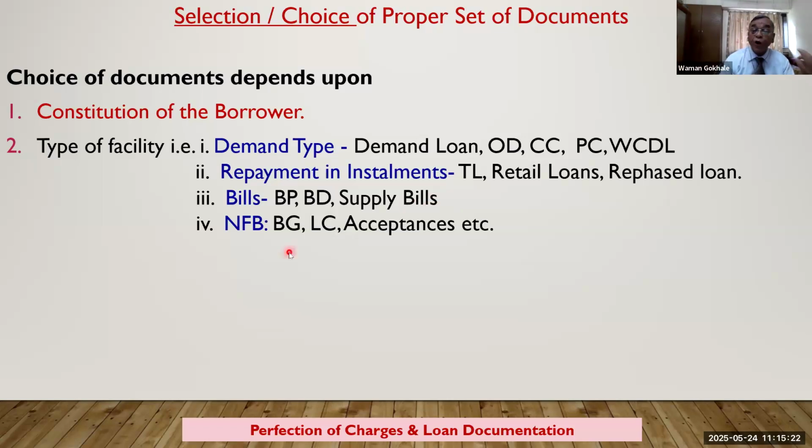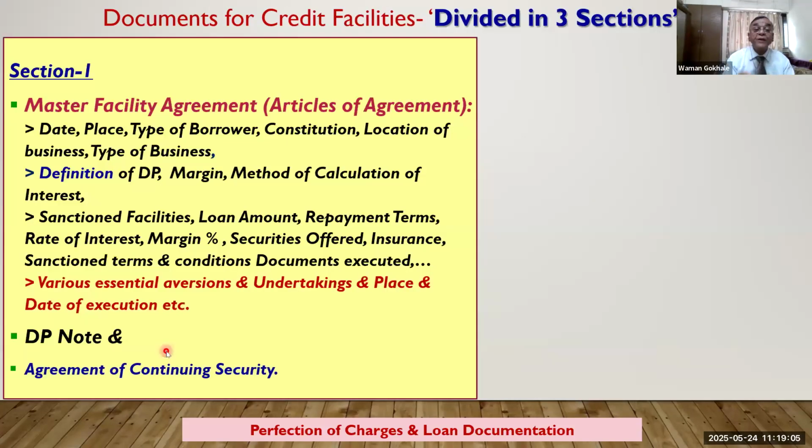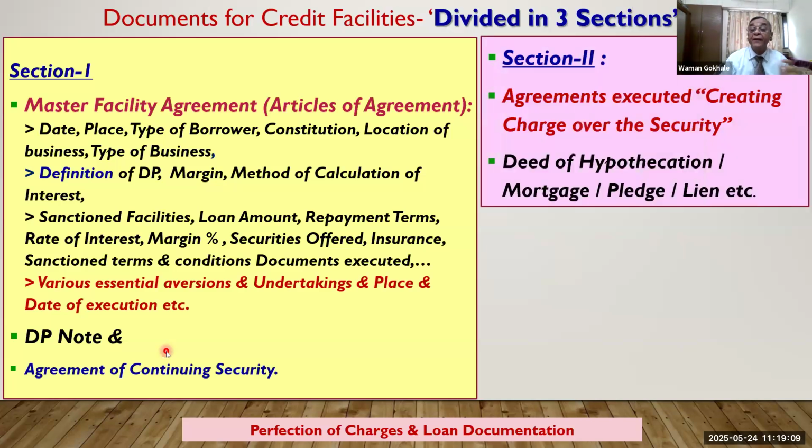Similarly, in respect of non-fund based facilities like a bank guarantee and letter of credit or acceptances, we always take a document which is related to the bank guarantee. So master facility agreement, we take this agreement as a basic agreement. Along with this, there is another agreement which is creating the charge over the security, and those agreements are deed of hypothecation, deed of mortgage, deed of pledge, or deed of lien.